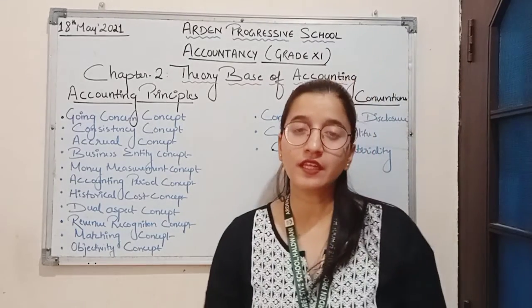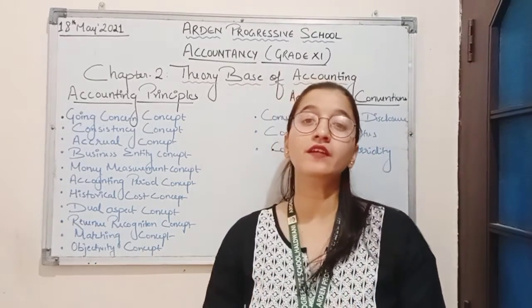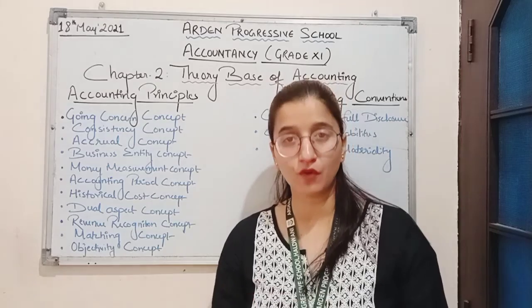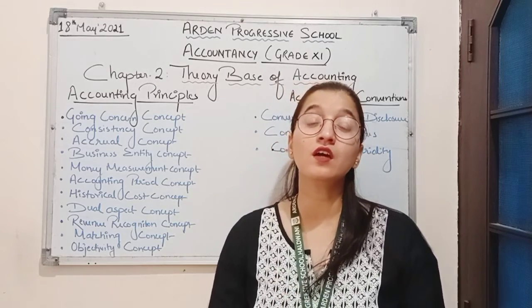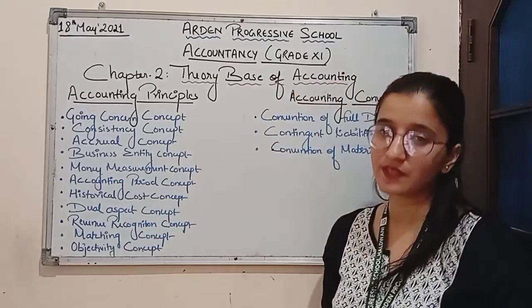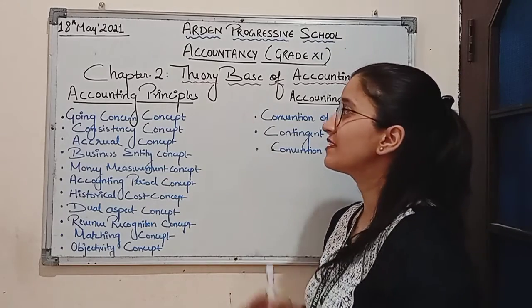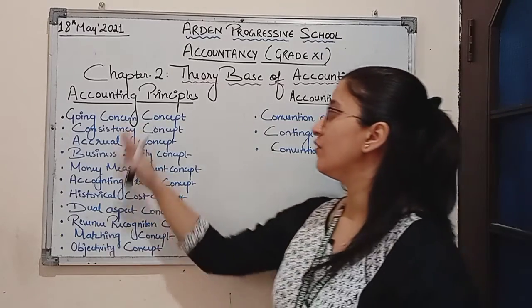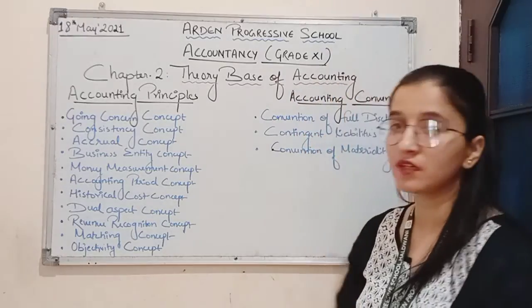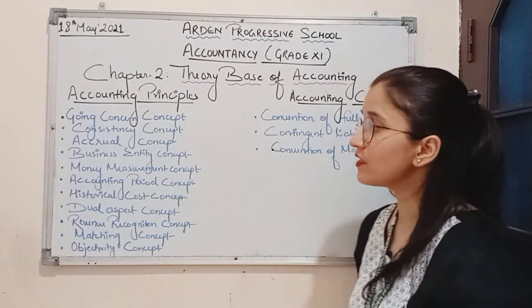Accounting principles are just a set of rules and regulations which is to be followed by the accountant while preparing the accounts or while recording the transactions. Now, there are various types of accounting principles. First is going concern concept. Second is consistency concept.